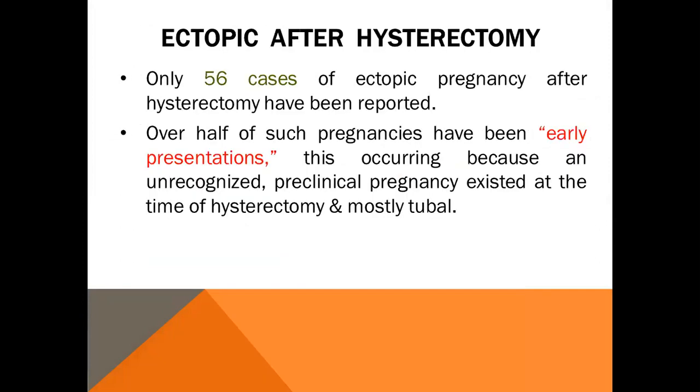Ectopic after hysterectomy. Yes, it can occur. It is a surprise. Can pregnancy occur? Yes, there are reported cases, more than 50 cases of ectopic pregnancy after hysterectomy. Most of them present early, just after hysterectomy, and this is due to pregnancy occurring at the time of hysterectomy or before hysterectomy. A preclinical pregnancy existed at the time of hysterectomy and was mostly tubal.